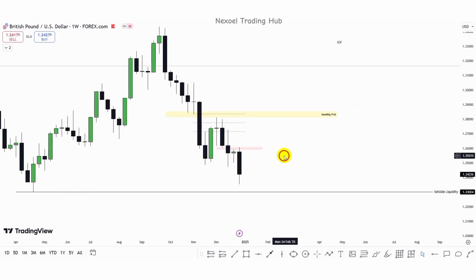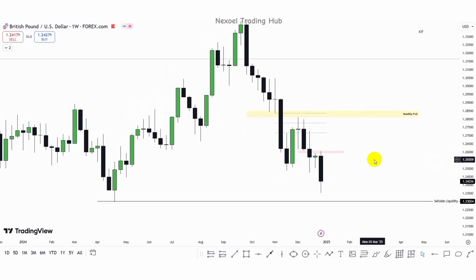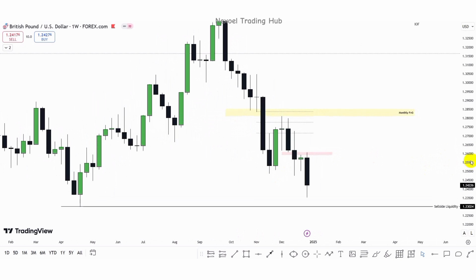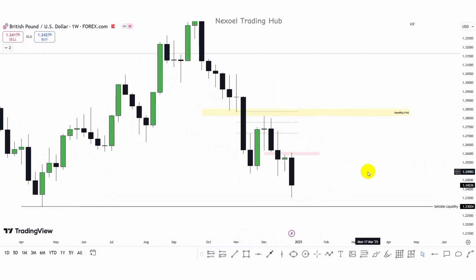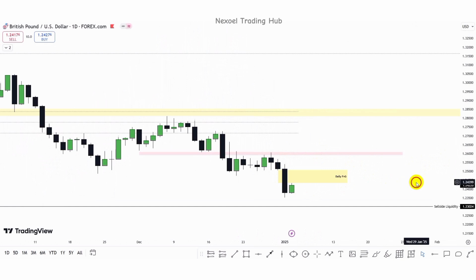So for us to identify the next zone, we can consider taking our bearish continuation to the downside after we see the pullback to the upside. Then we have to check the daily time frame, since the weekly time frame is not clearly giving us a zone. So in the daily time frame, we could possibly identify that zone.